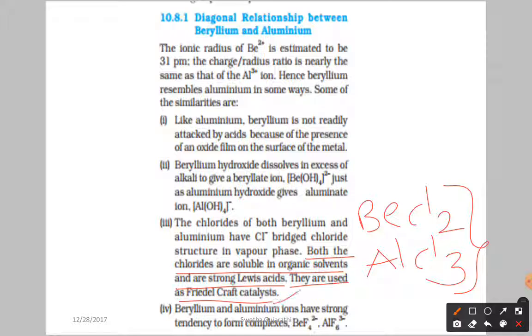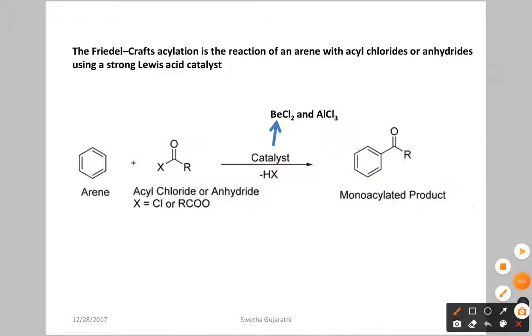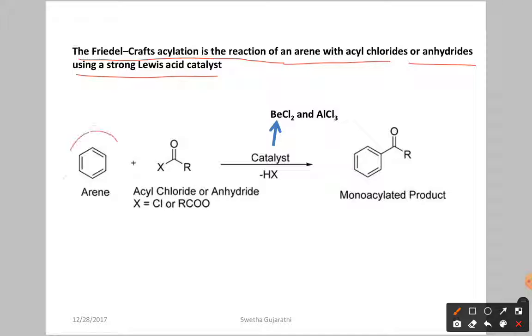What does Friedel-Crafts catalyst mean here? Actually we have the Friedel-Crafts reaction, or Friedel-Crafts acylation. Friedel-Crafts acylation is the reaction of an arene with acyl chloride or anhydride using a strong Lewis acid catalyst. You will learn this reaction in detail in the second year. Simply, what I want to convey is that here we have one reaction: benzene reacts with this group, and this group substitutes on the benzene.